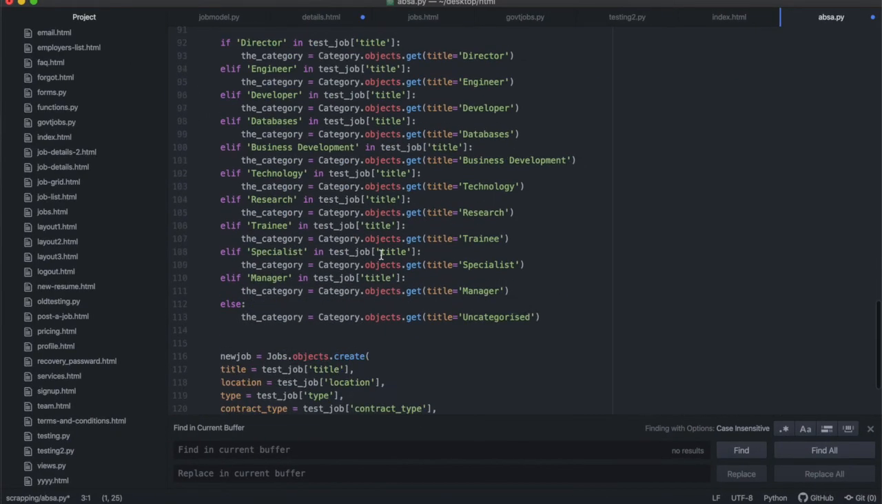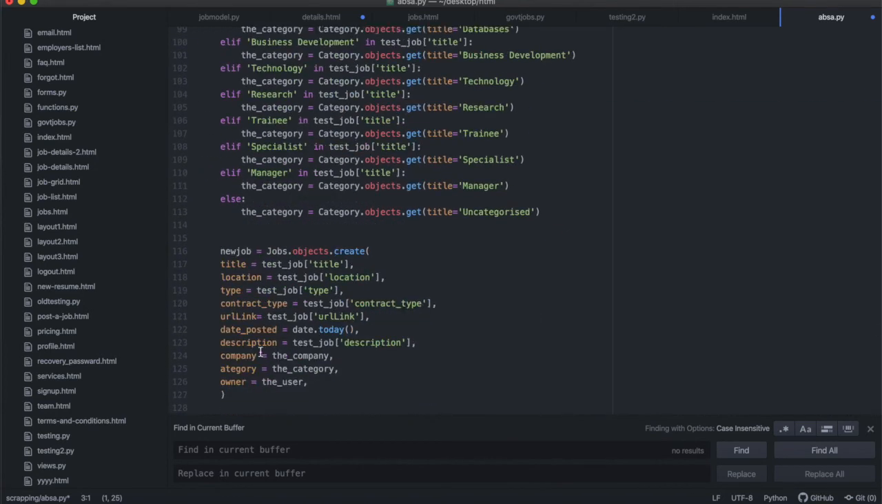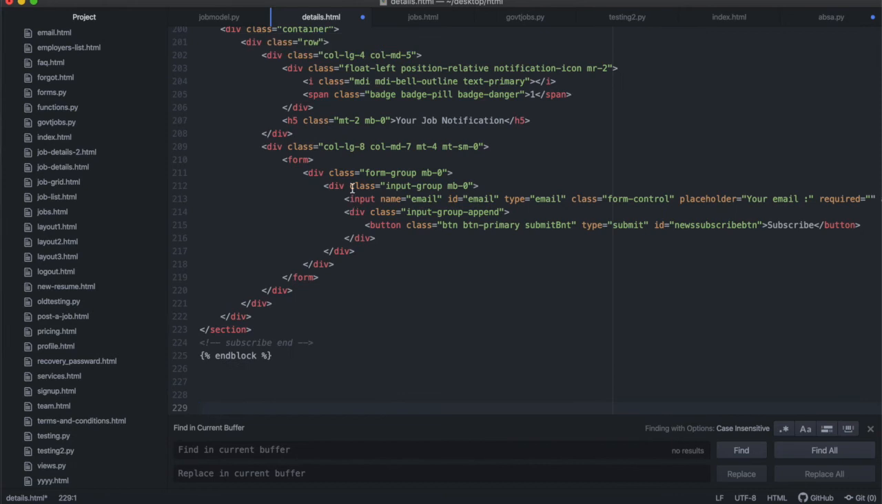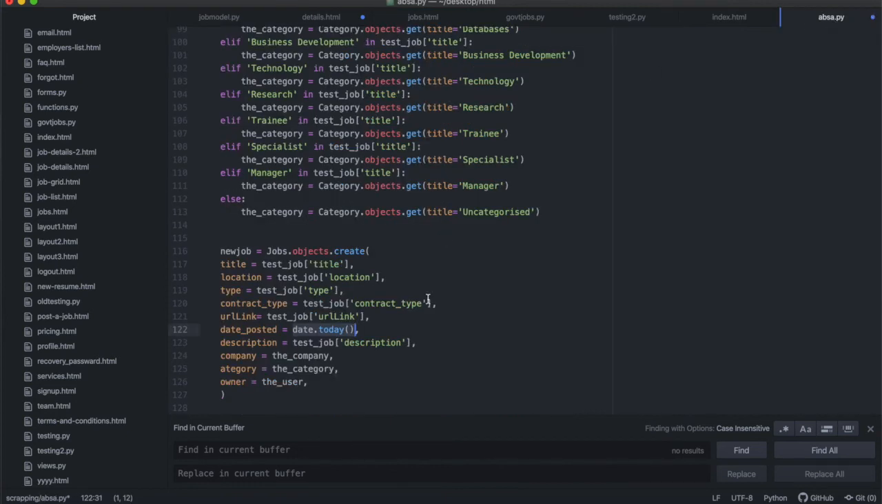And then at the bottom here, we're just going to say the date posted is date.today. What this does is it takes today's date, but in the date format, which is what we have in our database over here. Where's our database? Job model database, where we have date posted as a date field. So we should be able to have that without an issue, because previously it was coming in as a string and it was giving an error. So we're going to test that as well.